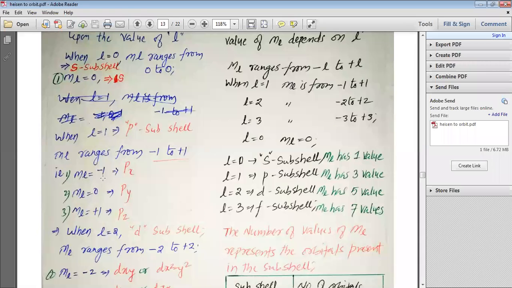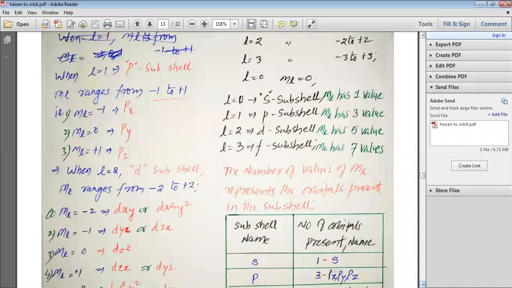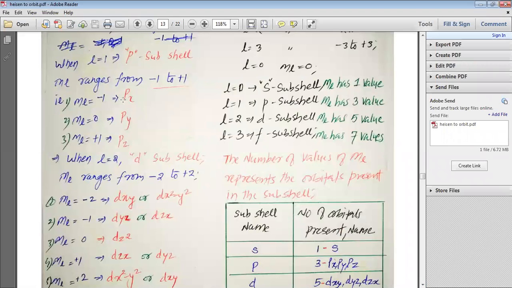When ml is equal to -1, it represents the px orbital, that means the p orbital in the x direction. When ml is equal to 0, it represents the py orbital. When ml is equal to +1, it represents the pz orbital. We will study the shapes of the px, py and pz orbitals, and then you will come to know how these orbitals have been distributed.